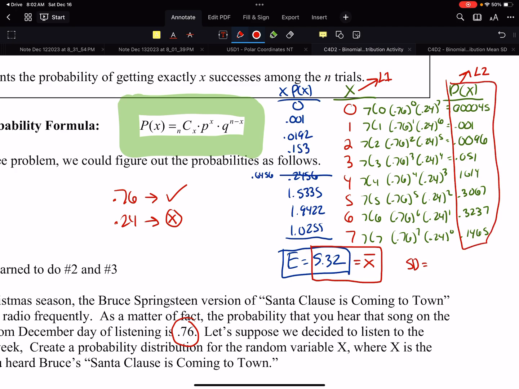Right, so I got all those numbers typed in. Now, once everything's typed in, we hit second quit. We hit stat. We go over to calculate. We go one variable statistics. And what we have to make sure is the list is L1 and the frequency list is L2. Not every situation we do does that scenario have to hold, but for most of them it has to hold.